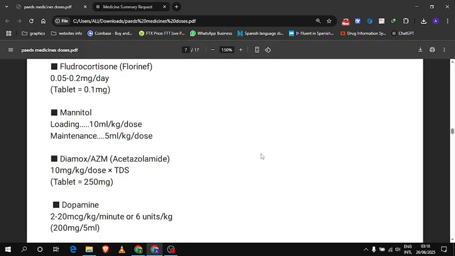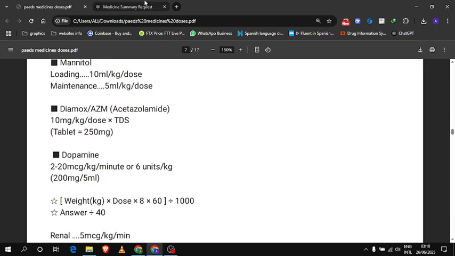The dose of acetazolamide is 10 mg per kg per dose and is given TDS. The tablet strength is 250 mg.